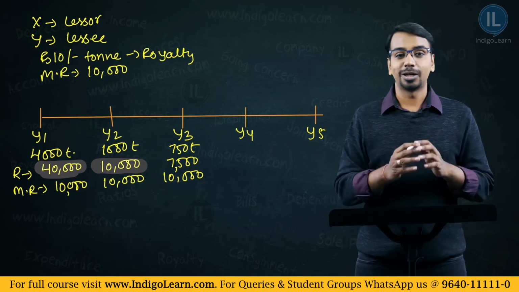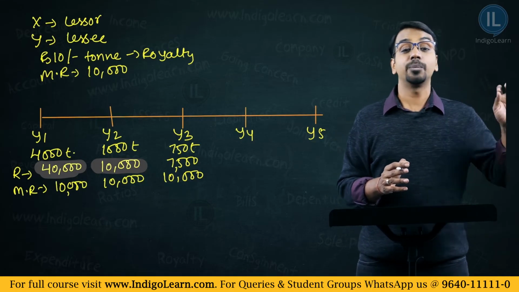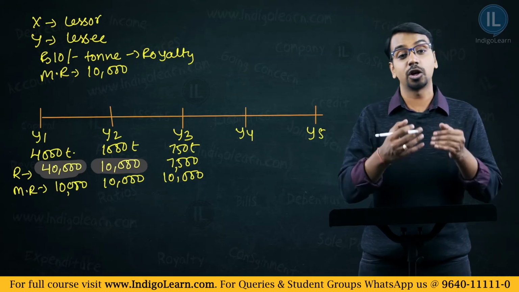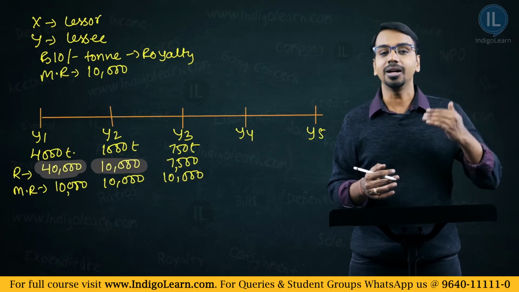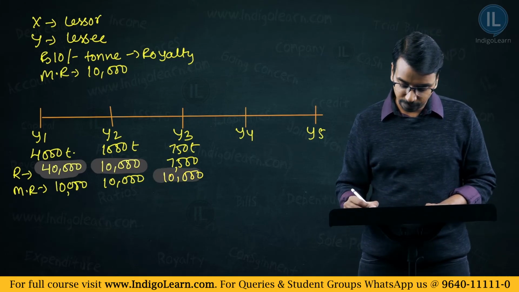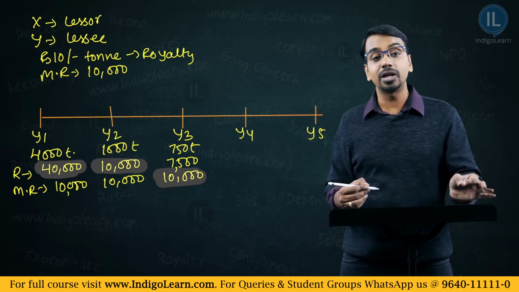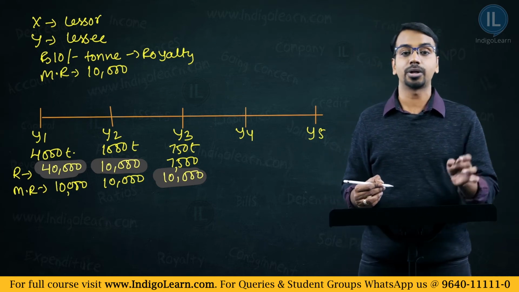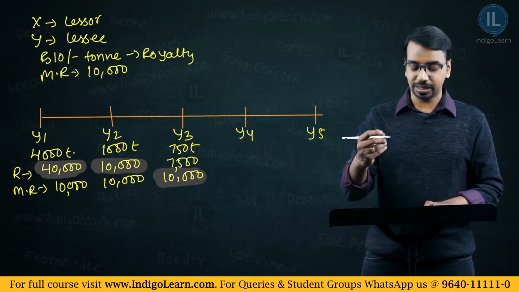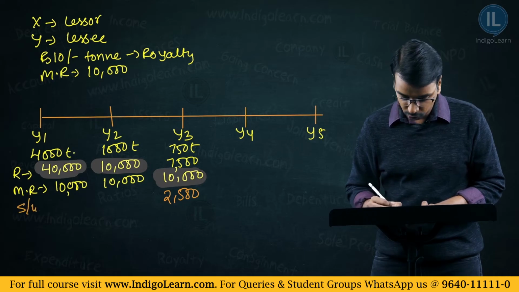the minimum rent. Now friends, with this discussion, can we conclude that the lessor will get minimum rent, at least minimum rent will be received. If the actual royalty is higher, he will receive the higher amount. So in year 3, the lessee will actually pay this 10,000 rupees. Is there a short working? Yes. Whenever the minimum rent is more than the royalty computed, there is a short working. How much is the short working? 10,000 minus 7,500, 2,500. This is the short working.